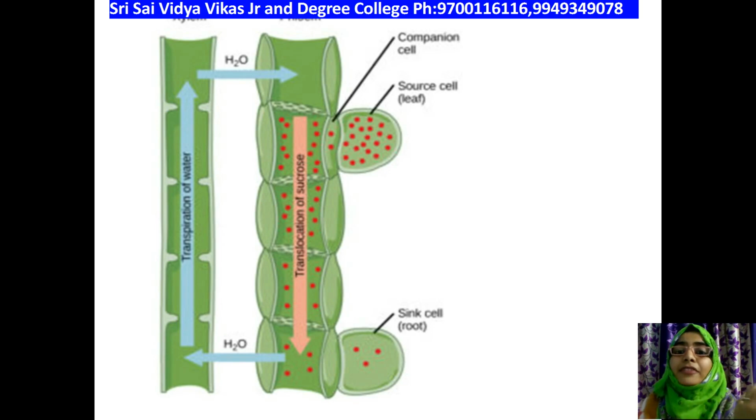And one more important point: why is food necessary to be transported? Because it gives you energy, it helps in building the parts, that is, gives growth of the parts, and of course maintains the life of the plant. Other substances like hormones made in the tips of the roots and shoots are also transported through phloem tubes. I already told you that through the xylem vessels only a small amount of ions and water molecules get transported, but the larger hormones and larger mineral ions cannot be transported through the xylem vessels; they should be transported through the phloem vessels. So phloem plays a very important role in transportation of certain hormones also.